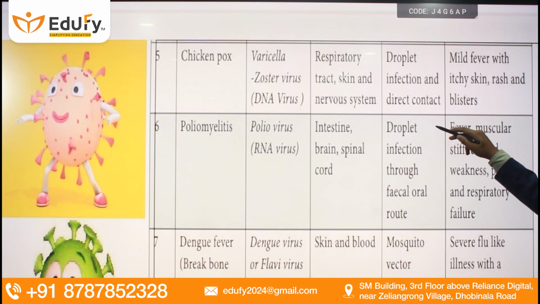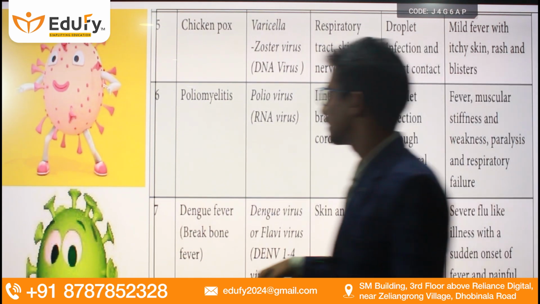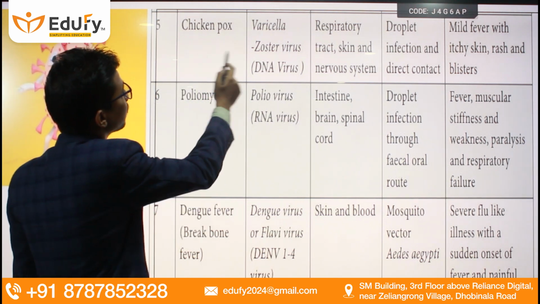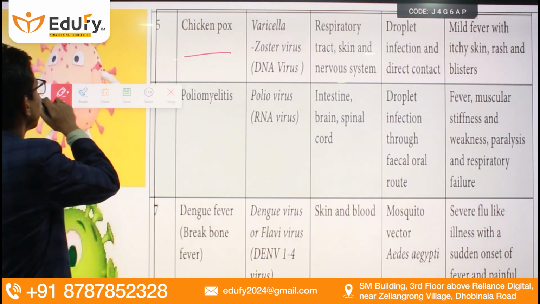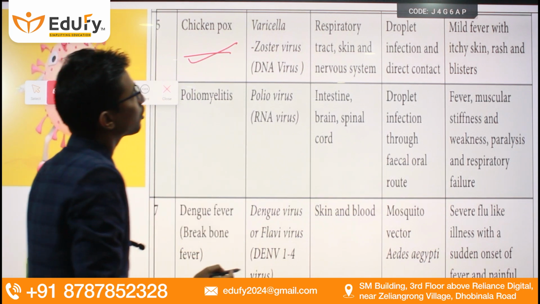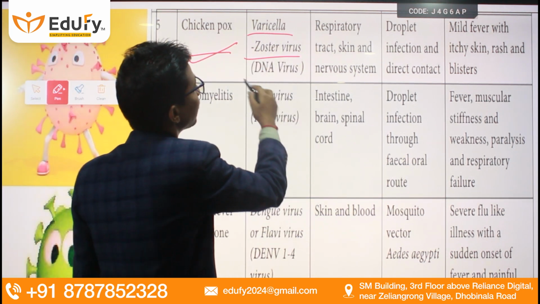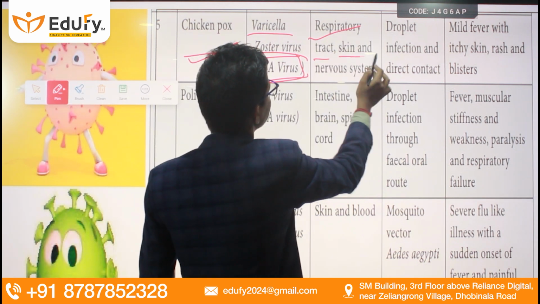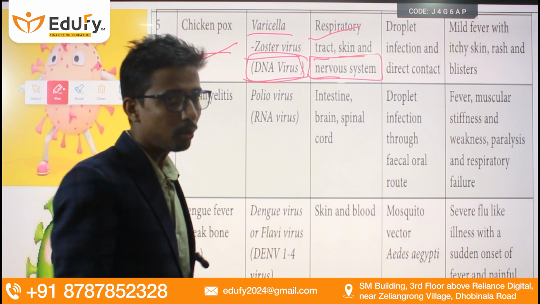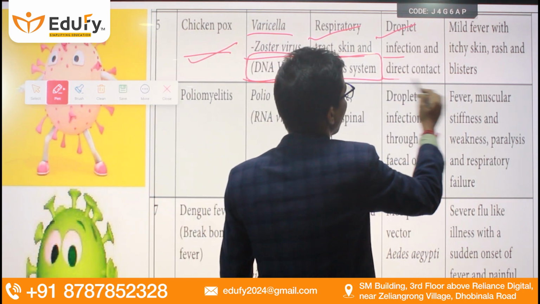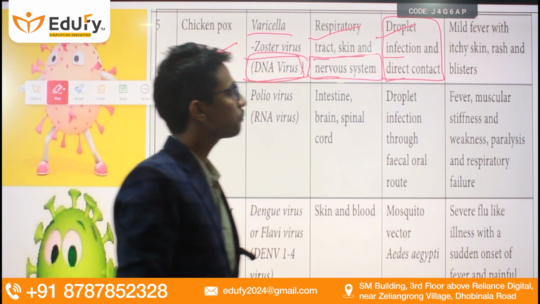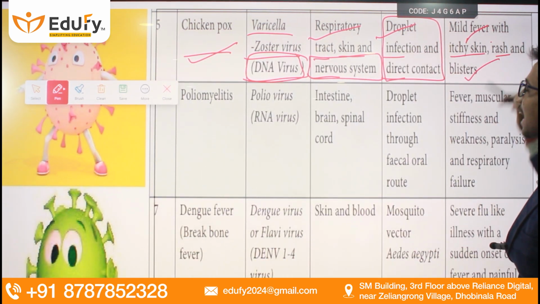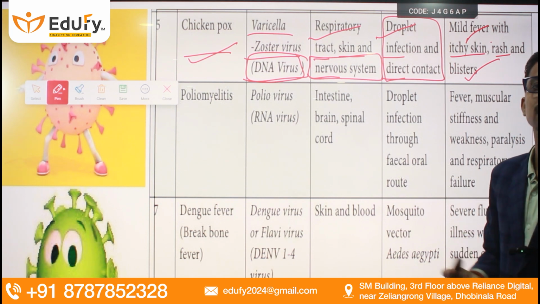So, again we have, friends, chickenpox and poliomyelitis. Chickenpox is one such disease that is very contagious, which means it can easily communicate. Chickenpox is caused by the varicella zoster virus. It's a DNA virus, and the site of infection is the respiratory tract, skin and nervous system. Now, what are the modes of infection? Droplet infection and direct contact with the infected person. The symptoms are mild fever, itchy skin, rash and blisters. Multiple blisters occur on the skin.